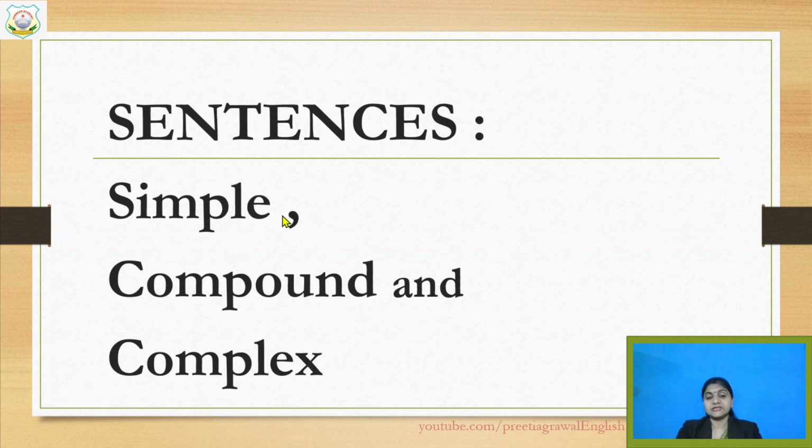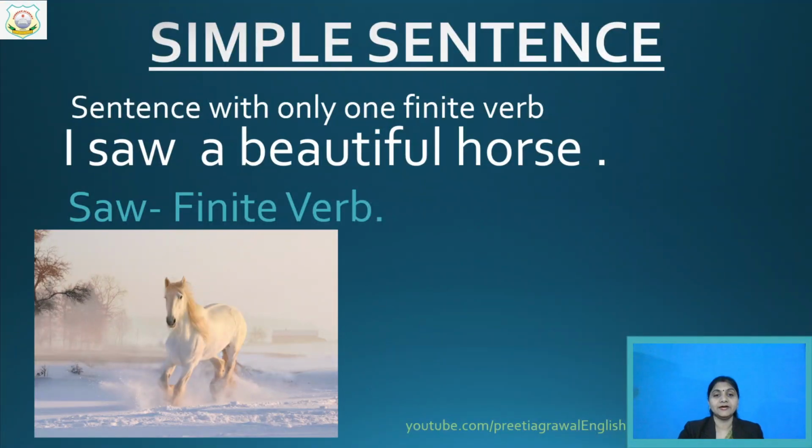So a simple sentence has only one finite verb, compound two finite verbs, and complex also has two finite verbs. Now you will ask, what is a finite verb, ma'am? And I will tell you that I have given you in the chapter the non-finite forms, the finite verbs also. Okay, I will not say so. I have just prepared here some examples.